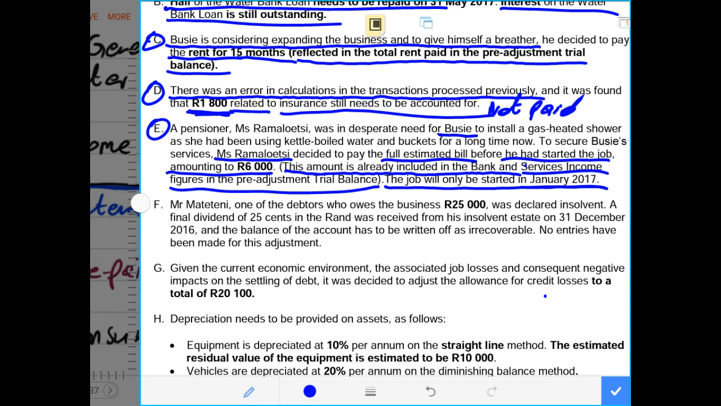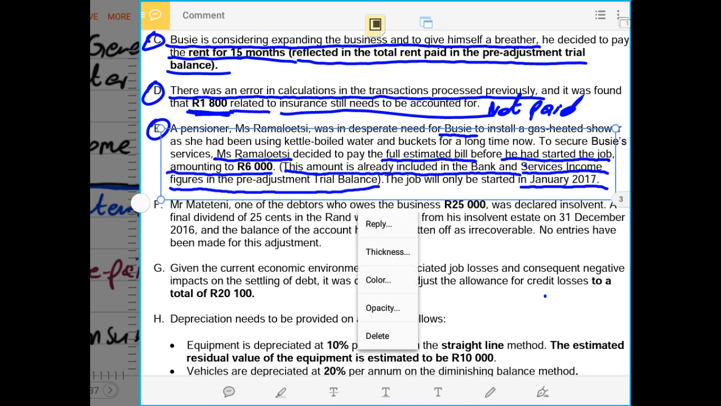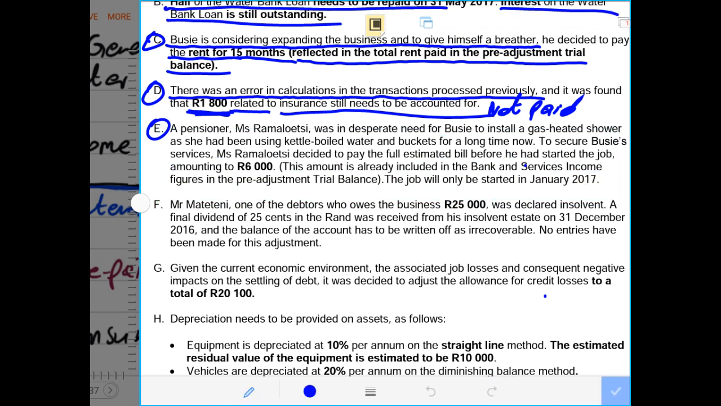That means income received in advance, and that amount is 6,000 rands. So if that is income received in advance, we have to record it as income received in advance. They highlight a very important sentence, where they say this amount was already recorded in the trial balance. They are saying this so that we only record the amount that was prepaid, and bank was already taken into account. We don't have to account for bank.